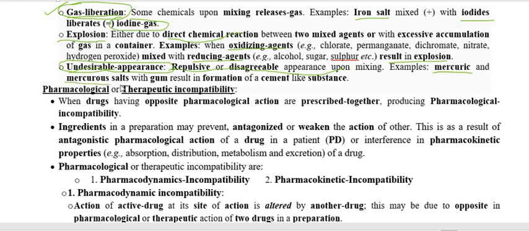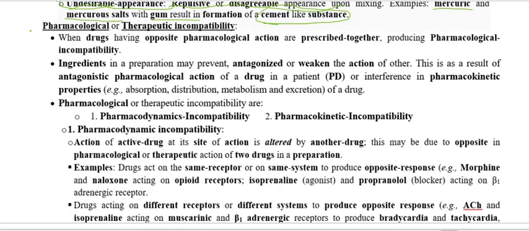The example is when we mix a mercuric or mercurous salt with gum. As a result, a cement-type substance gets formed, and therefore this is not looking good. That is why this is called repulsive, disagreeable or undesirable appearance, and this is also because of the chemical reaction. So this is called chemical incompatibility.